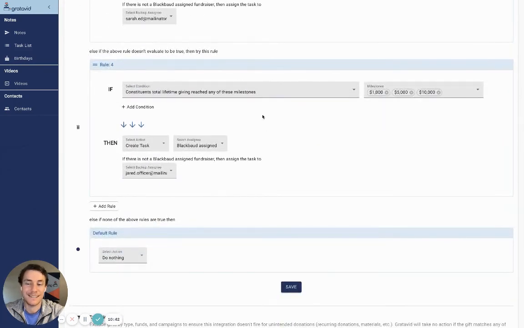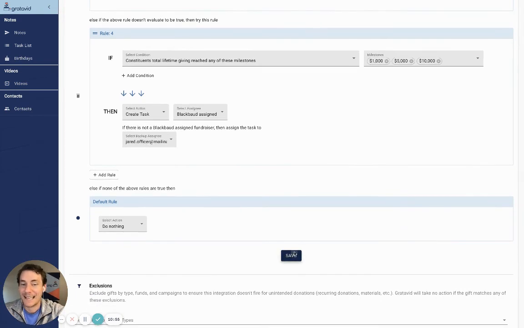And then finally is the milestone, which is, in my opinion, probably my favorite. I just think it's so cool. The ability to thank someone, and maybe they've given for 3 years, whatever it is, but once they hit $1,000 or $5,000, just what a cool way to reach out. And for the most part, that is it. That is definitely the recommended setup I would take.